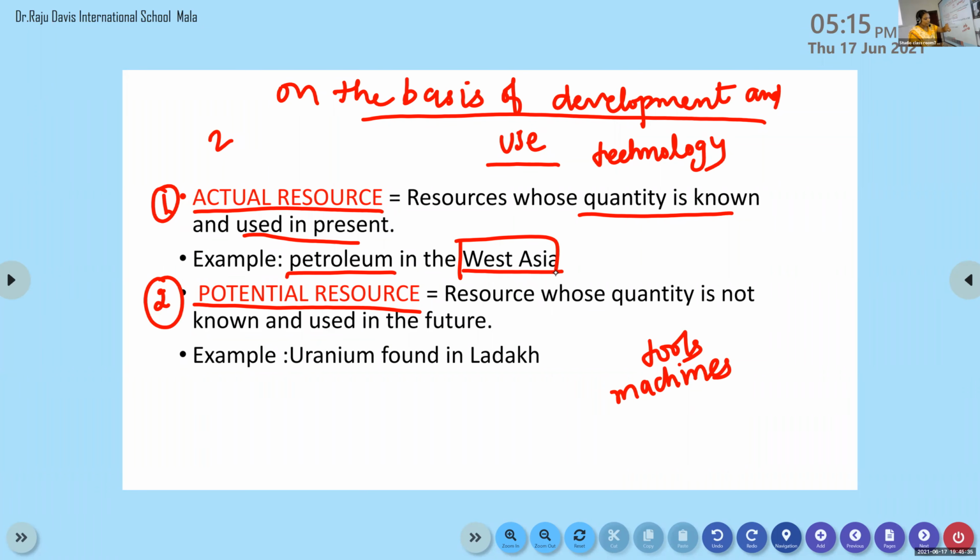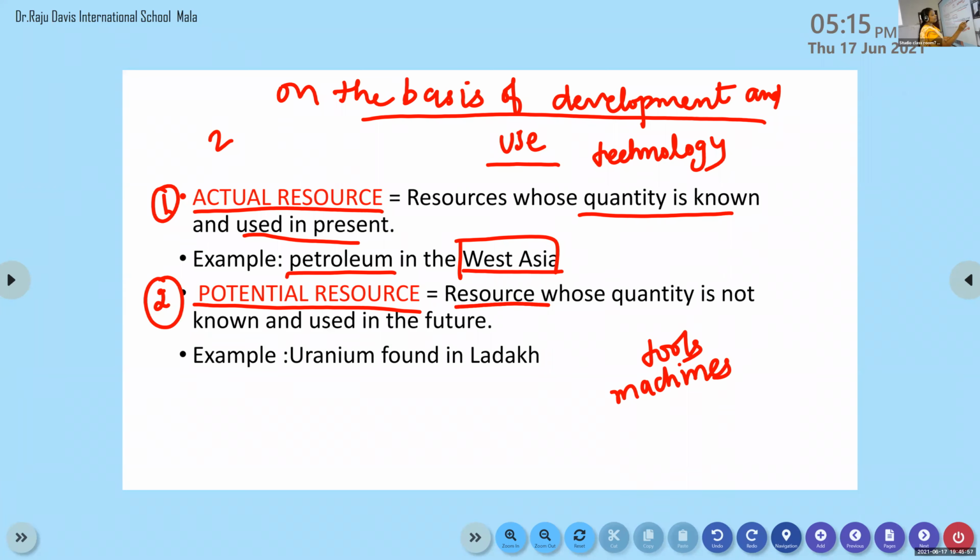So we know how much quantity of petroleum is present in West Asia, and presently we are using that resource. Such types of resources are known as actual resources. Clear the first point? Yes. Okay, now we are moving on to the second one, potential resource.